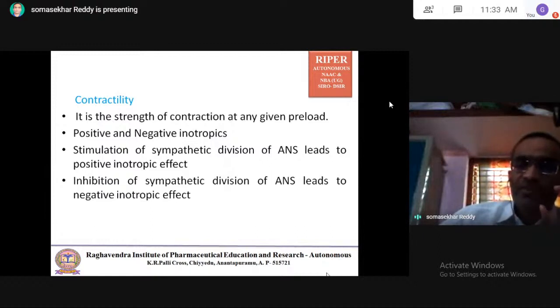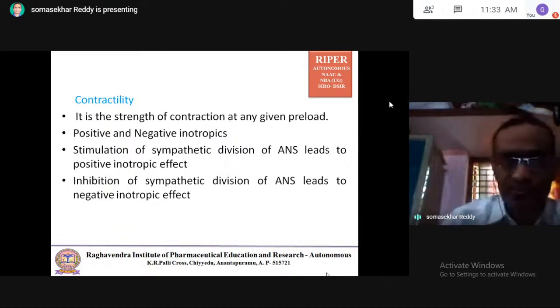So that's why it is called inotrope: iono means calcium ion, and inotrope means force of contraction of the heart. Positive means increased force of contraction of the heart. Negative means decreased force of contraction of the heart. So inhibition of the sympathetic division of the ANS leads to a negative inotrope. The sympathetic nervous system increases the force of contraction of the heart.